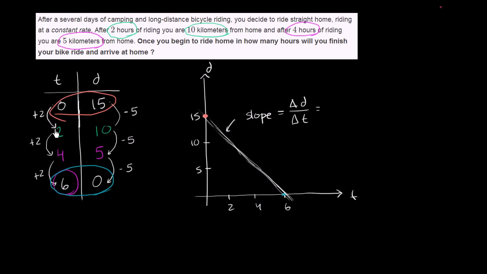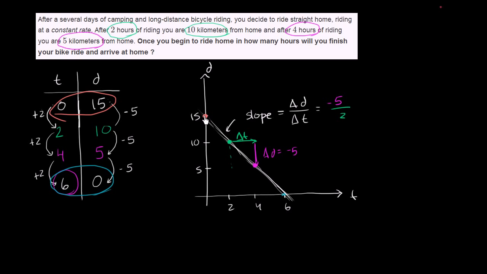So in our horizontal axis, we already see it. We had a change of 2 in our horizontal axis, and we saw that with the first 2 points, when we went from 2, 10, that was this point right over here, to 4, 5. What was our change in time? Well, our change in time was we went from 2 to 4, so our change in time was equal to 2. And what was our change in distance? Well, we went from 10 to 5, so our change in distance was equal to -5. It went down when our time increased. So the slope of this line is -5/2.